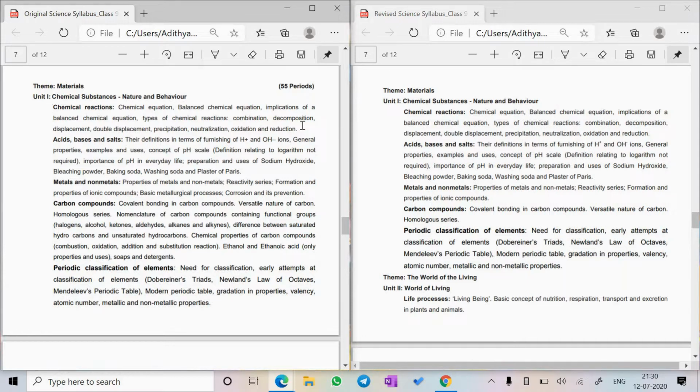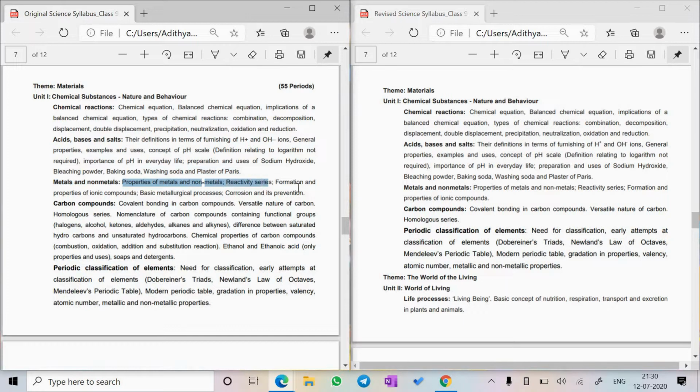Now the first chapter has no changes, that is chemical reactions and equations. The second chapter, acids, bases and salts, also does not have any change. The change starts in the third chapter.